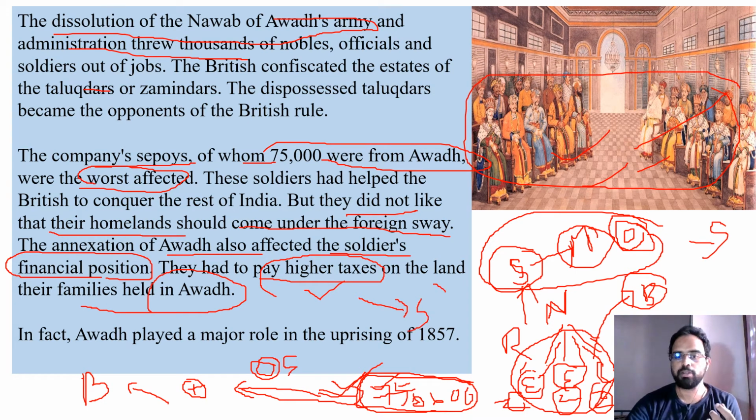Nobles were removed. The zamindars lost their significance at the estate level, and all these factors made a big unhappiness among the Awadh people. They felt very unhappy and disappointed, and they were very angry with the British now. In fact, Awadh played a major role in the uprising of the 1857 revolt.